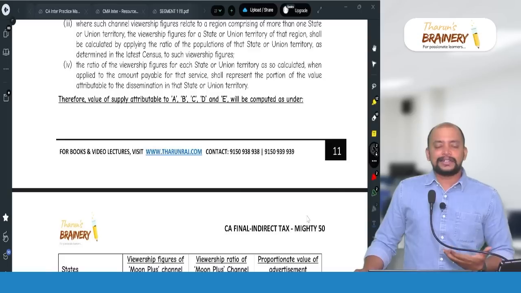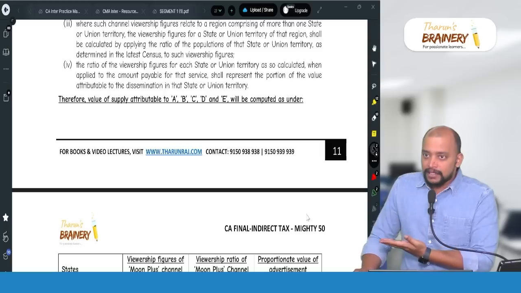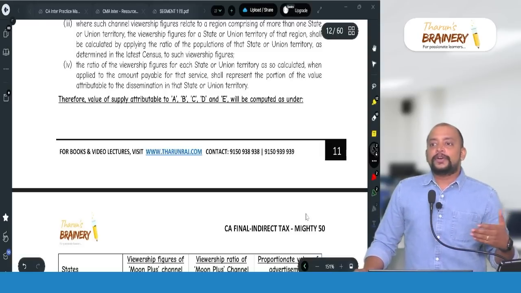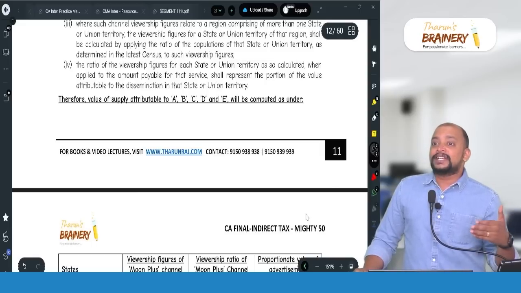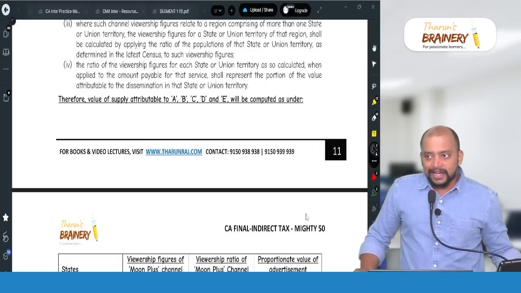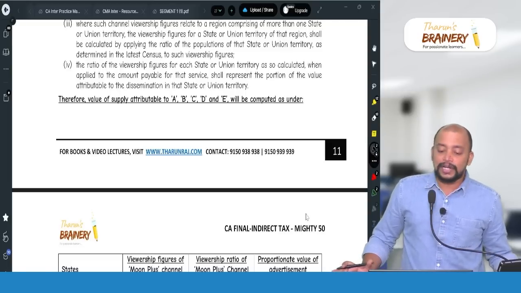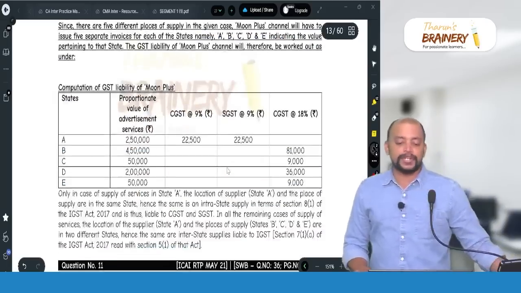Not necessary that we get a question only on this, TV. It can be on telecom, or it can be on the train. In case of train, on the length of the track. In case of tickets, on the number of stations. And if it is on internet, deemed to be across the country. And in case of telecom, it will be telecom subscribers data. So like that, depending upon the base of apportionment, we need to divide.